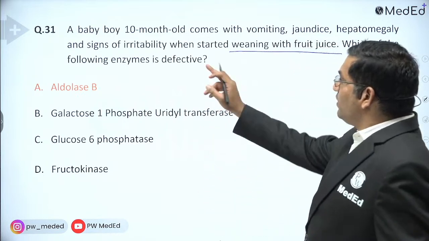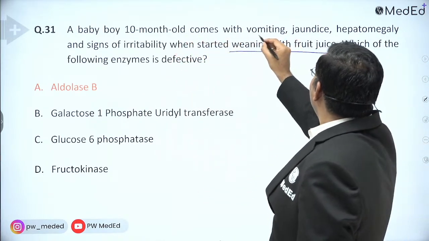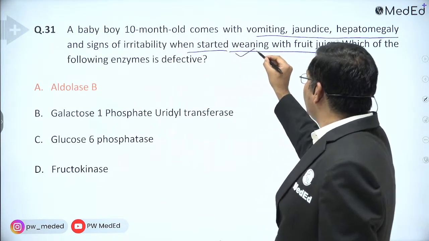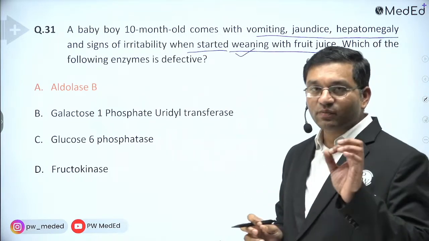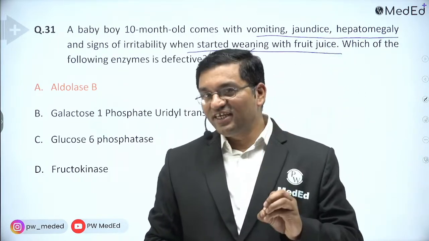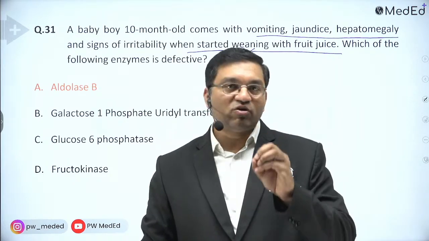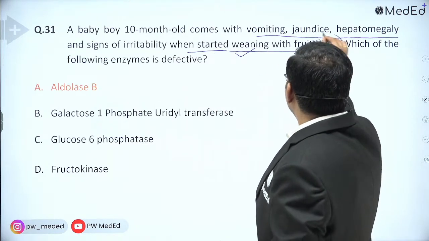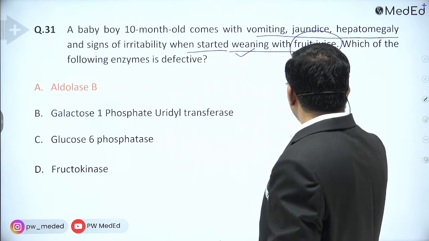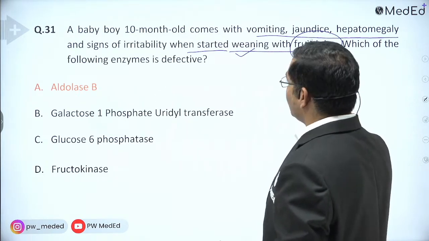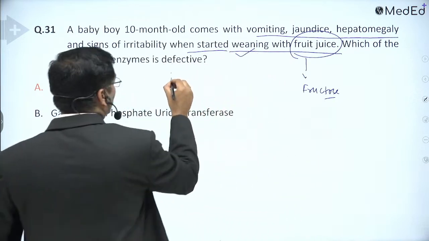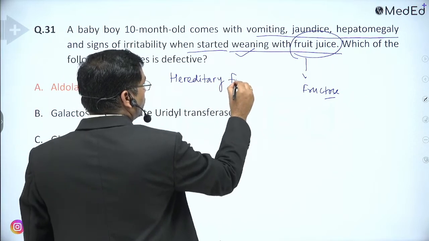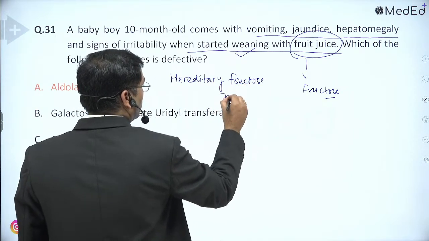So a 10-month-old baby comes with vomiting, jaundice, hepatomegaly, and signs of irritability when started weaning with fruit juice. What is the meaning of weaning? It is the gradual introduction of adult food to the child. When adult food is given in the form of fruit juice, it contains fructose. So the diagnosis is hereditary fructose intolerance.